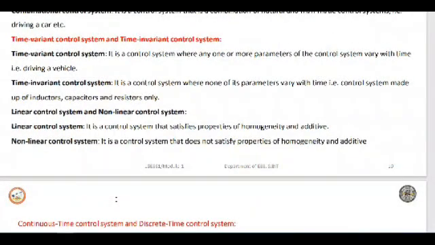Then the linear control system as well as the non-linear control system. A linear control system satisfies the properties of homogeneity and additivity.